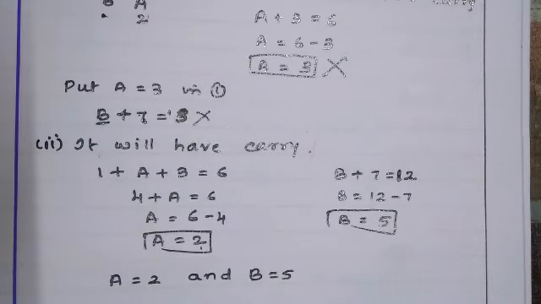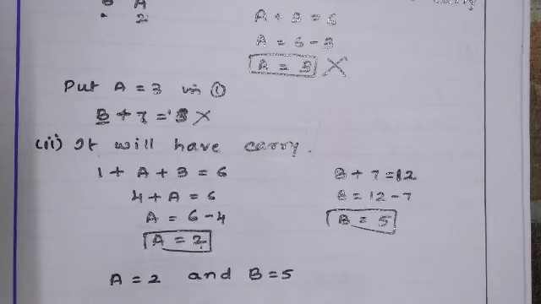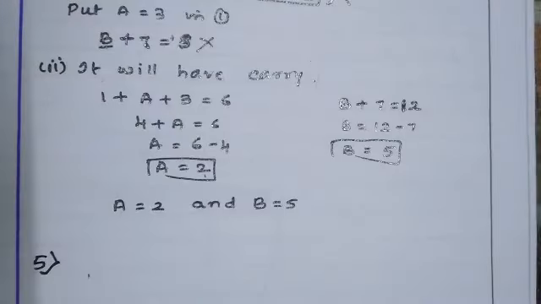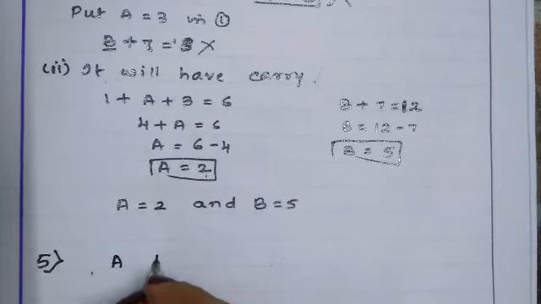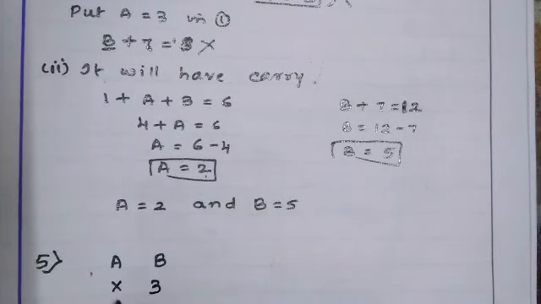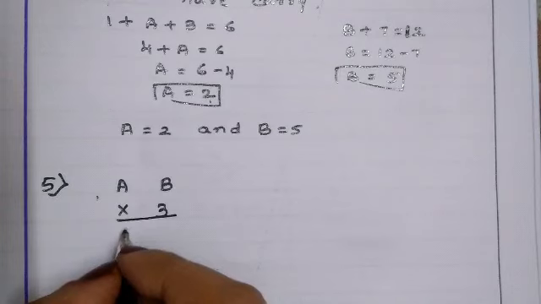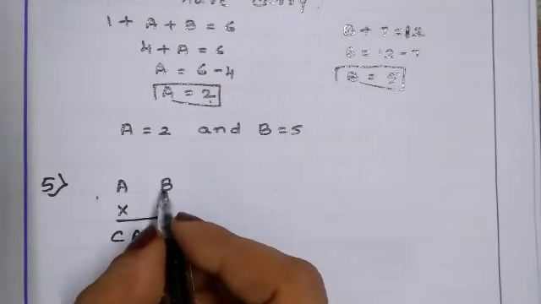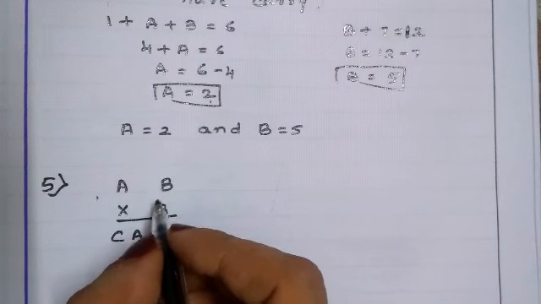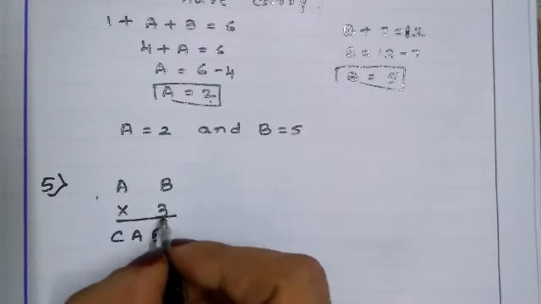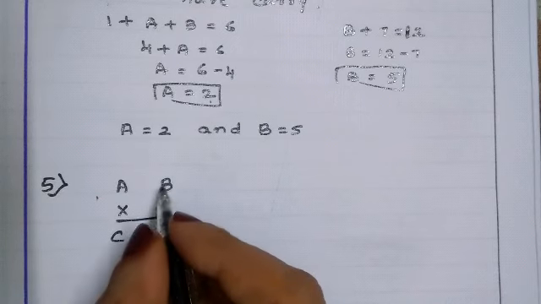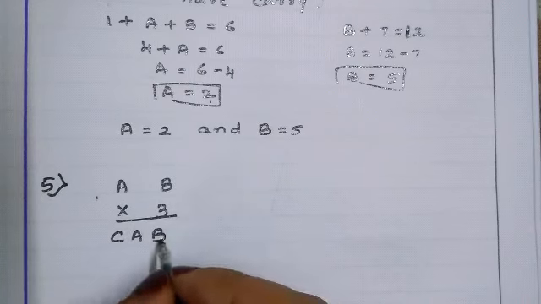Question number 5 is AB into 3. AB into 3 gives CAB. Let us check now. If we take B equal to 0, is it possible? 0 into 3 is 0. This is also 0, this is also 0.